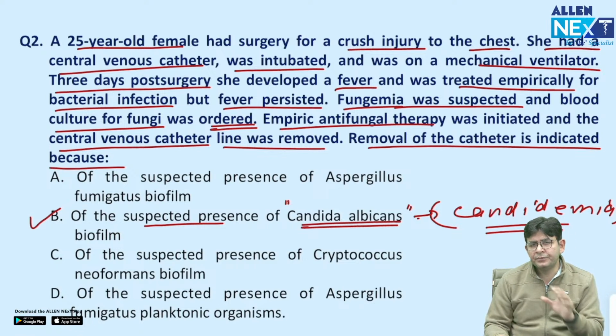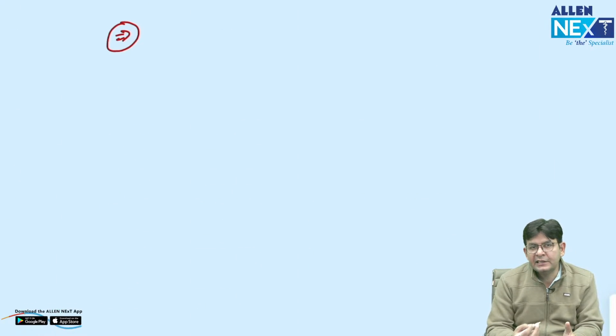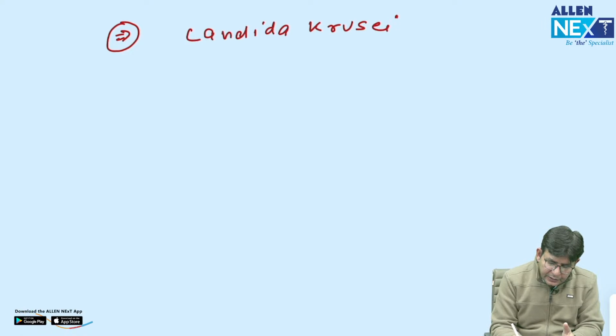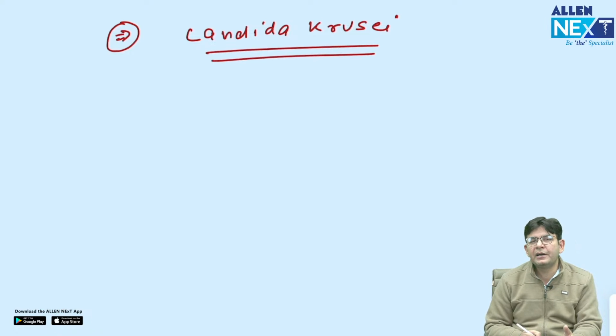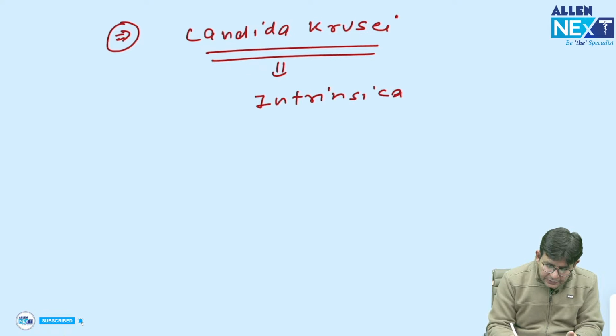And the other probable question which I think can come in the exam is Candida krusei. This particular species of Candida, Candida krusei, is found to be intrinsically resistant to the azoles.